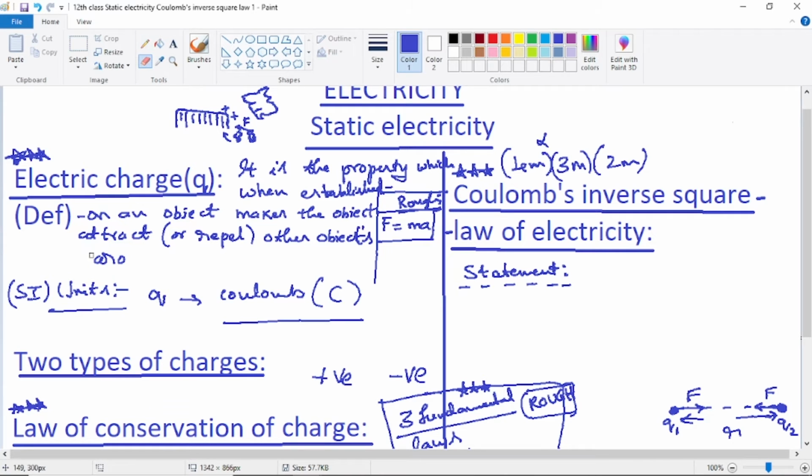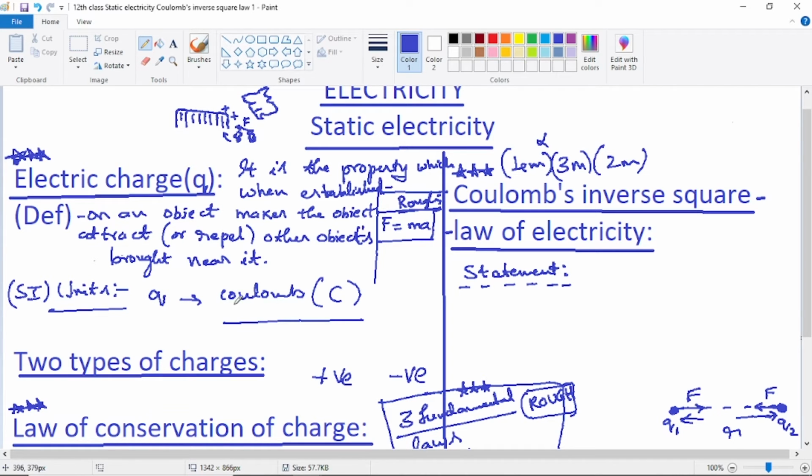Near it will be even better. So other objects near it. That means when they are brought near it. That means near the object, near this object. It means here the object. So that's the simple definition of electric charge.